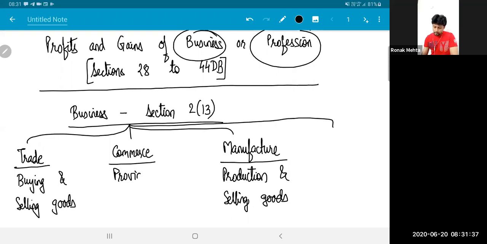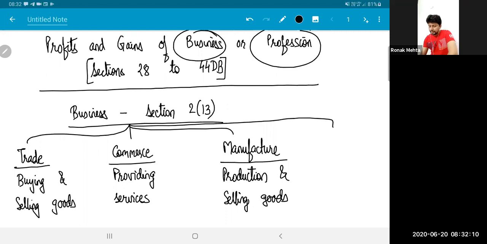Here I am talking about providing services. Service providers like coaching classes, restaurants, the hotel industry are not dealing with goods, they are dealing with services. Whereas shopkeepers doing trading, car manufacturers, mobile phone manufacturers, AC manufacturers are all involved in the business of manufacturing. So business includes trading, manufacturing, providing services.